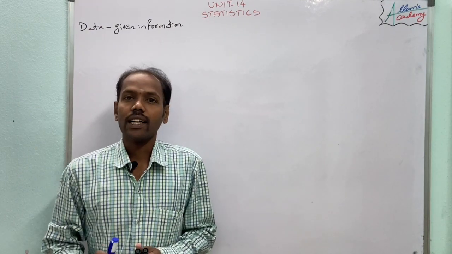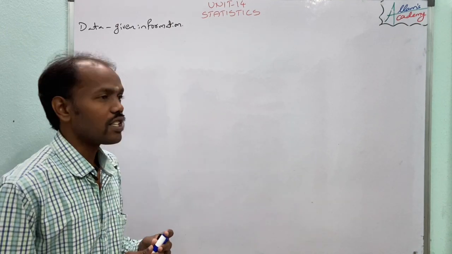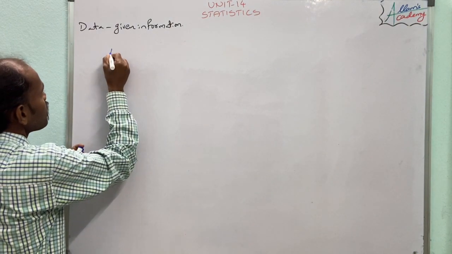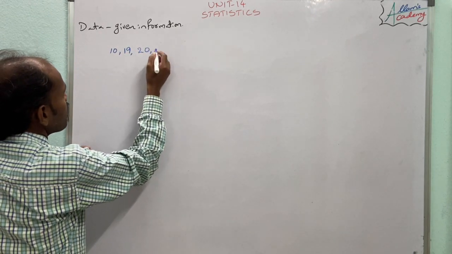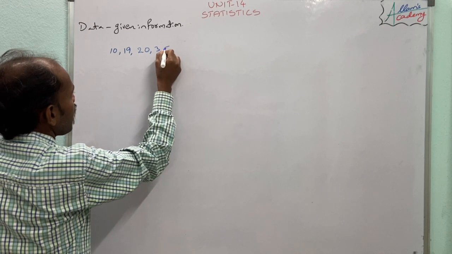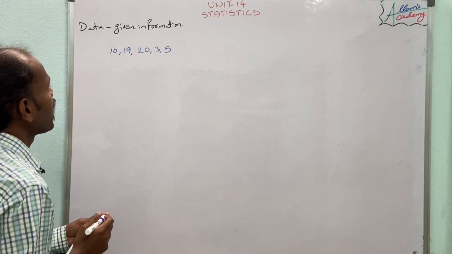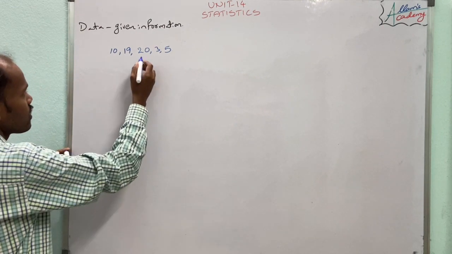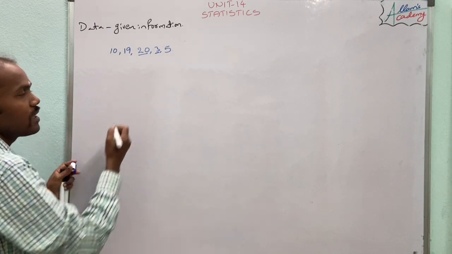In an exam, out of 20 marks, 5 students got 10, 19, 20, 3 and 5 marks. In that, the highest value is 20 and the least value is 3.